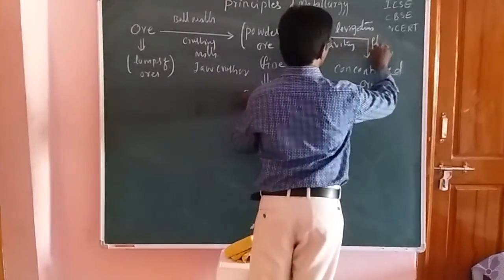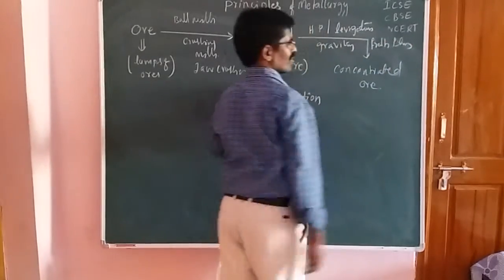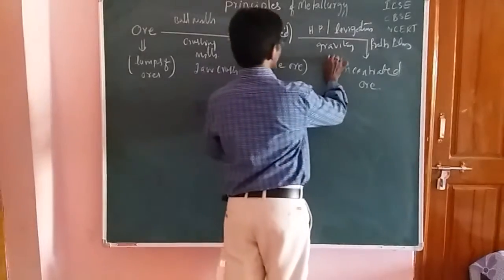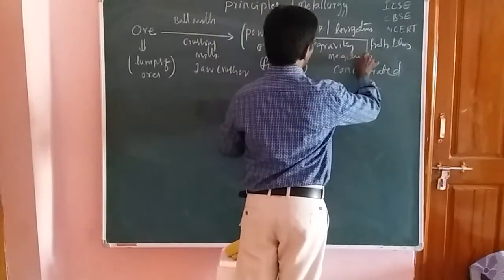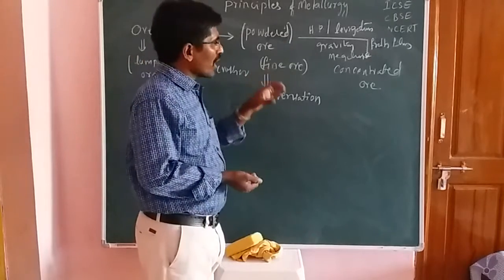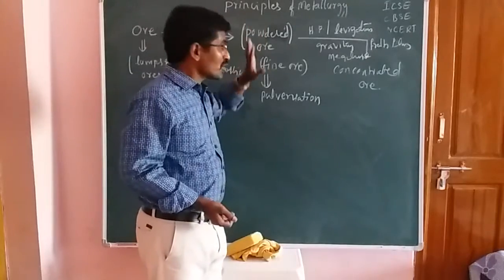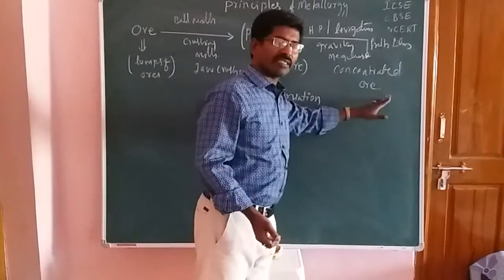And the next one is the froth flotation process. And the next process is the magnetic separation process. When we apply these processes on the powdered ore, it should be converted into concentrated ore.